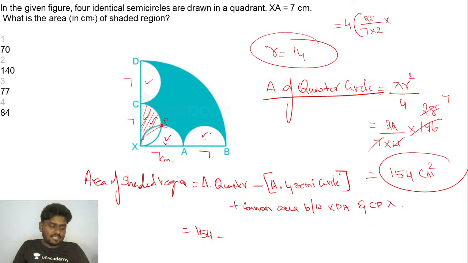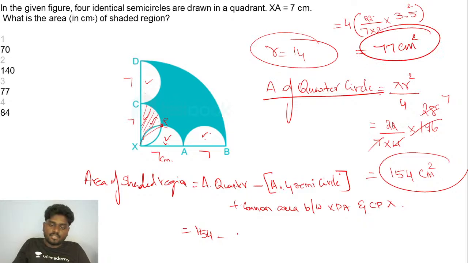What is that radius exactly? It's going to be 3.5, right? 3.5 square, that's it. If you simplify this, area of the four semicircles, I think you'll be getting 77 centimeters square.